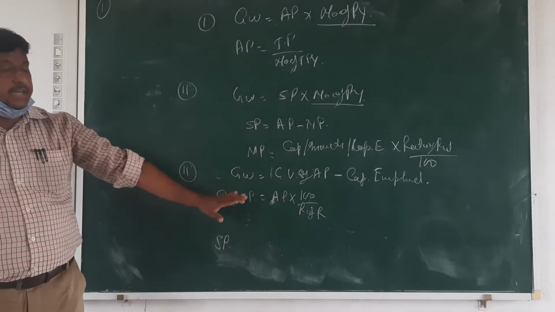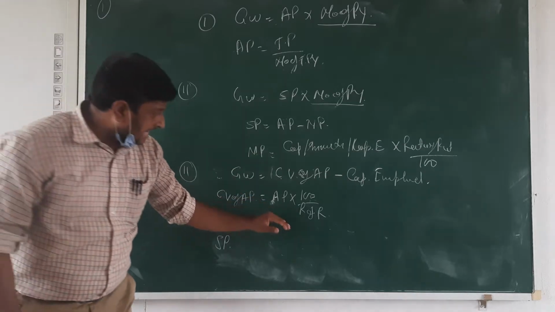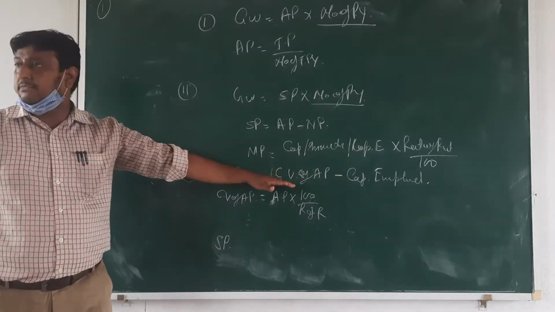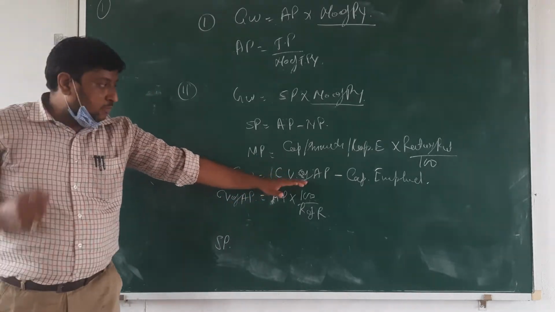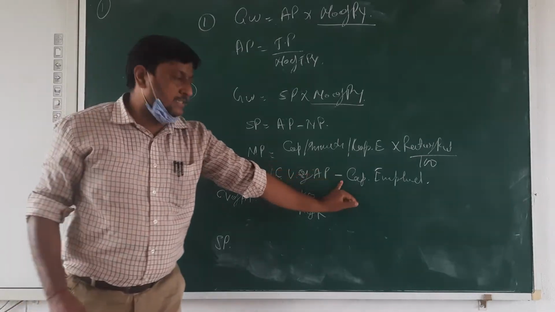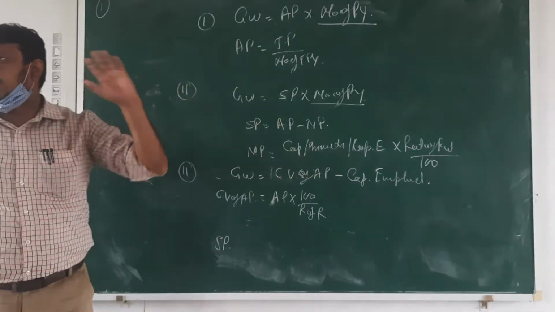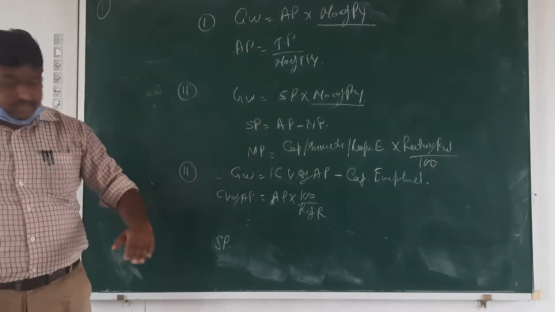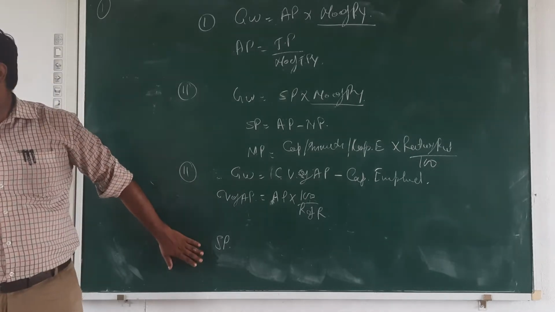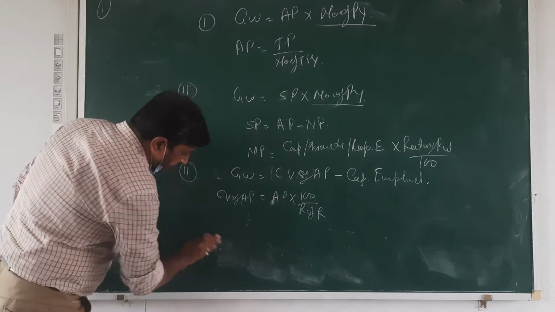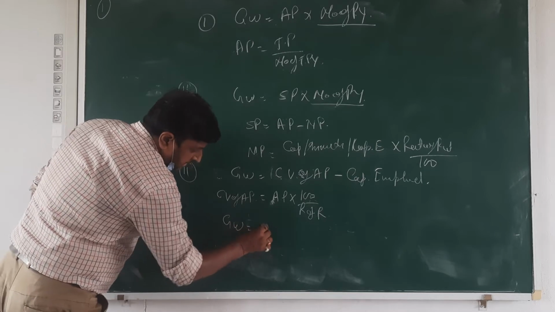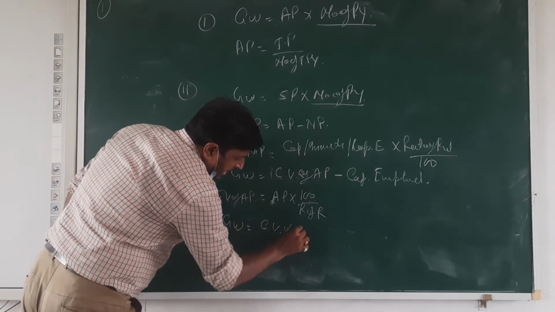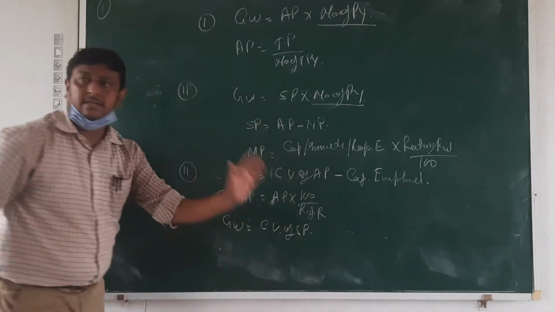By this you calculate the capitalized value, and then put that capitalized value in this formula: capitalized value of average profit less capital employed, then goodwill is calculated. But we are going for the super profit method. Here goodwill is equal to, beta, the capitalized value of super profit only.